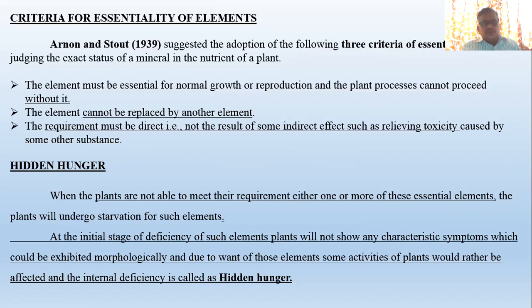This is a morphological deficiency symptom which can be observed, and the correction for this deficiency symptom is applying nitrogen. But hidden hunger means that before such a deficiency symptom can be observed morphologically, the plant goes under starvation because of the absence of this element, and internally some fundamental activities of the plant get affected. This particular stage is called hidden hunger. Got it? So this is also one of the important aspects, hidden hunger.